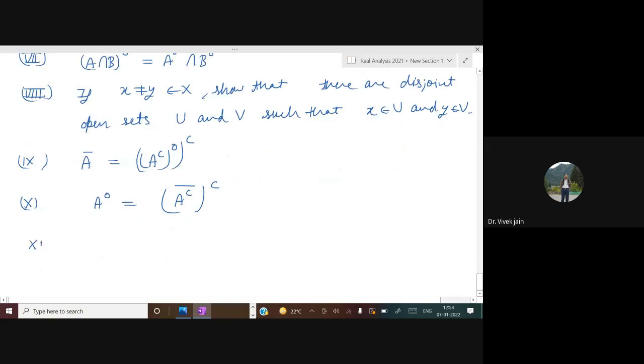Now eleventh, show that a singleton set is a closed set.